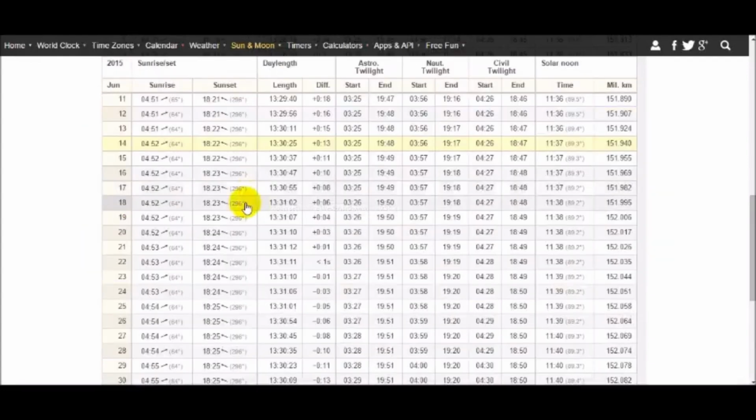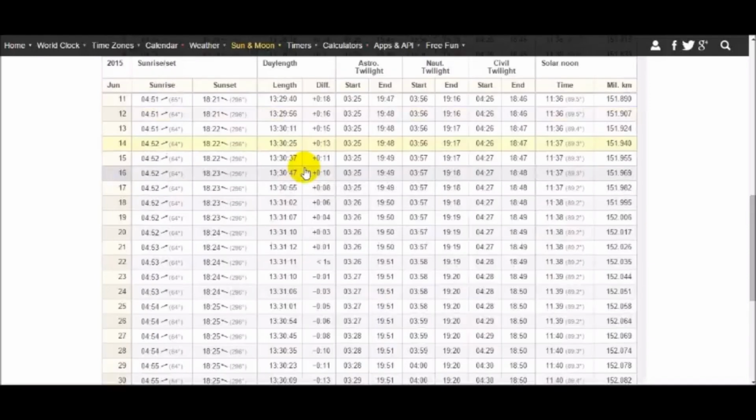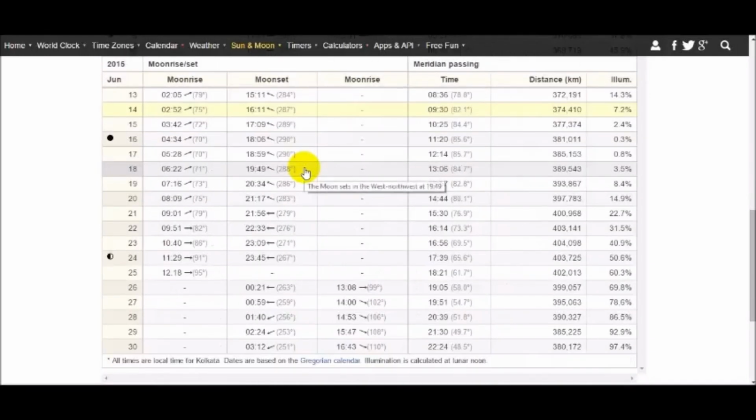Let's move ahead with June 18, and this is the last day required for our analysis. June 18, the sunset is at 6:23 p.m. and the moonset is at 19:49. That's 7:49 p.m. So 6:23 and 7:49. How much is that? That's about 1 hour 26 minutes. So the next day, on June 18, the sun sets at 6:23 and the moon sets about 1 hour 26 minutes later.